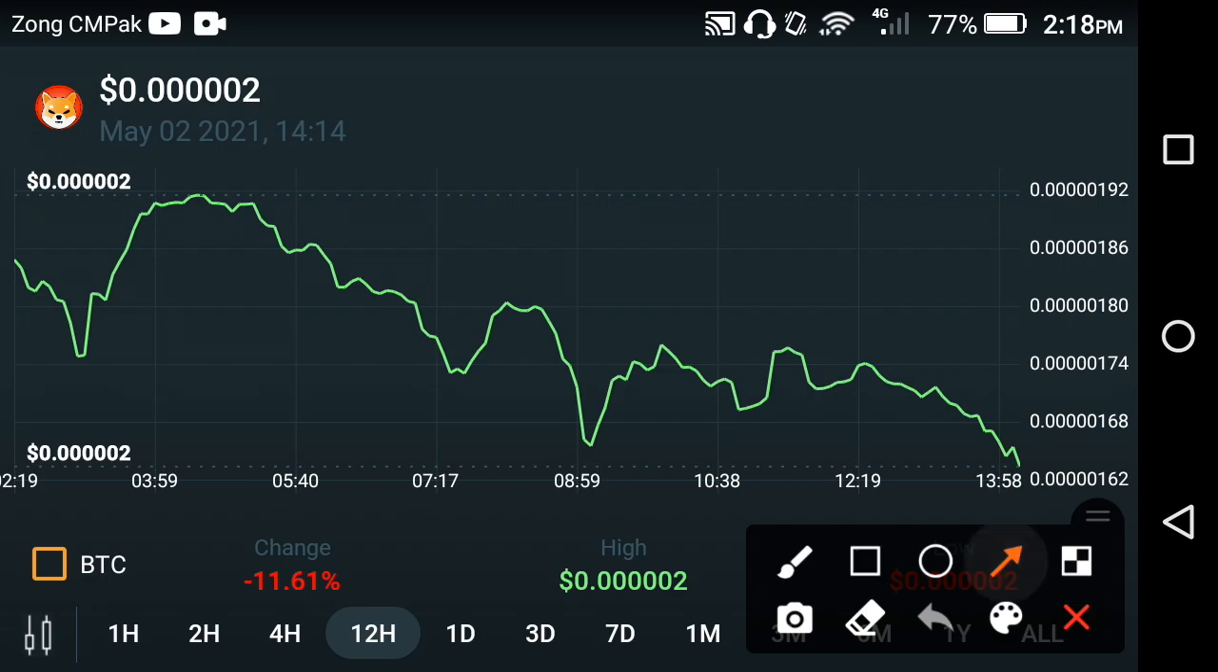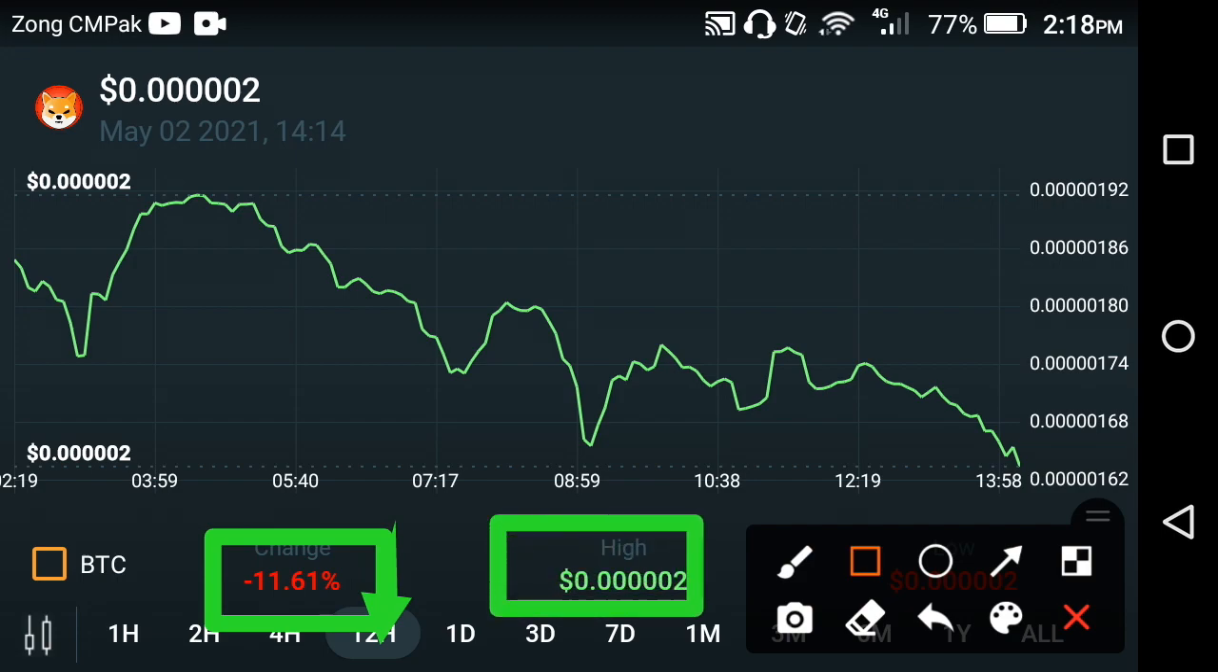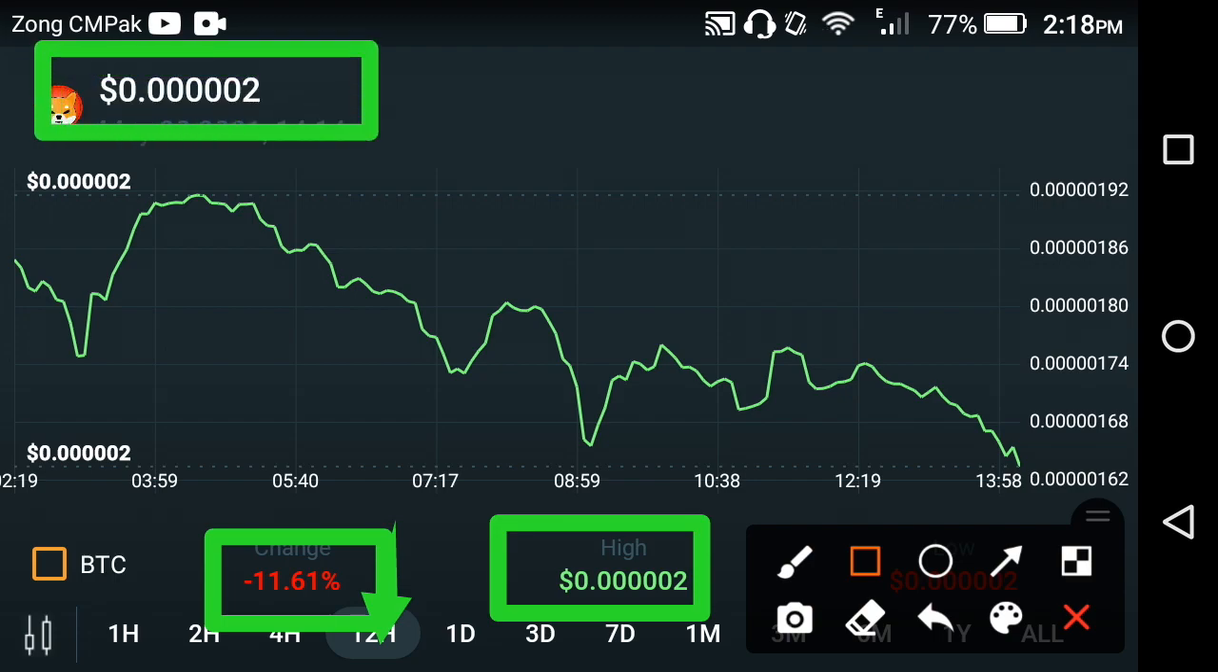If we talk about the last 12-hour price chart, a negative 11.61% change occurred in Shiba coin. And if we talk about the highest price of Shiba coin, 0.000002 USD is the highest price, which is also the current price. As you can see here, the current price is also at this level, friends. But if we look, it falls down gradually, slowly, hour by hour, minute by minute, falls occur in Shiba coin.